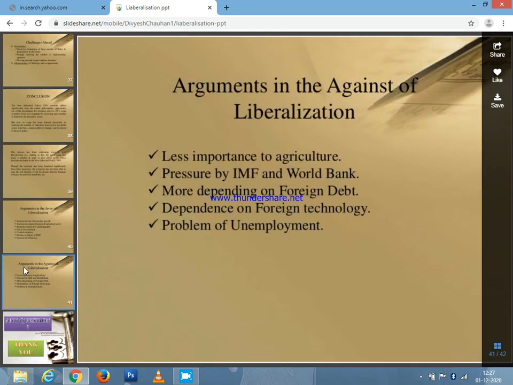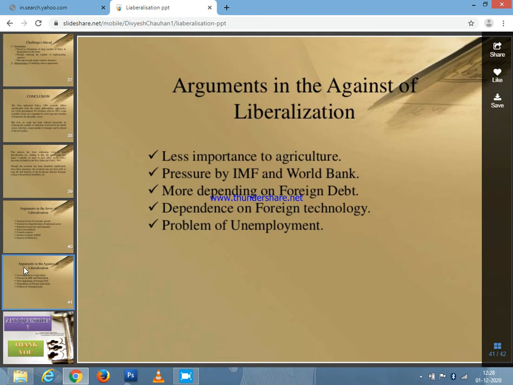What are the arguments against the liberalization? It gives less importance to agriculture. Mainly agriculture is not able to boom, because most of the countries which have very good water irrigation are doing 100% agriculture production. For example, in the Asian continent, India is doing excellent business because of agriculture, and there is pressure from the IMF, International Monetary Fund, and even from the World Bank.